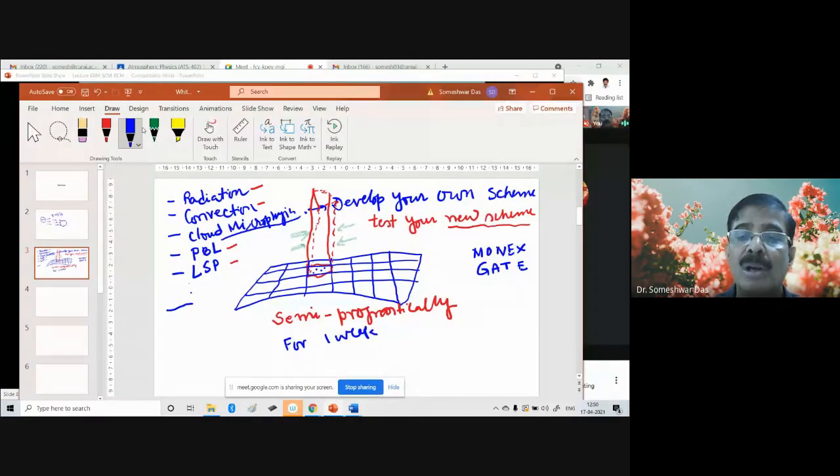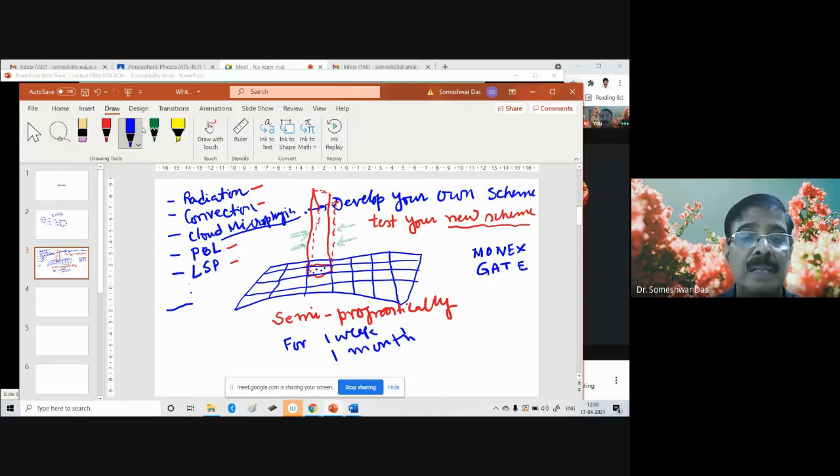or maybe even longer than 1 week, let us say 2 weeks, or 1 month. You try to collect observations more frequently, for example, every 3 hourly or every 1 hourly, because you are in a testing mode. You're doing a field experiment to test your new scheme to parameterize the physical process, right? So we have got a time series.